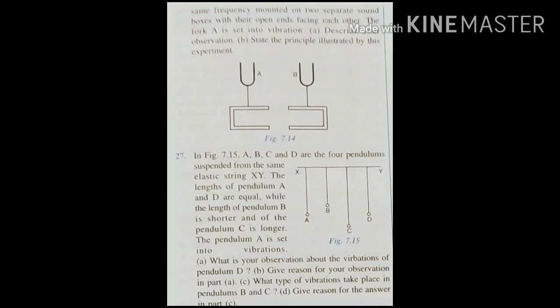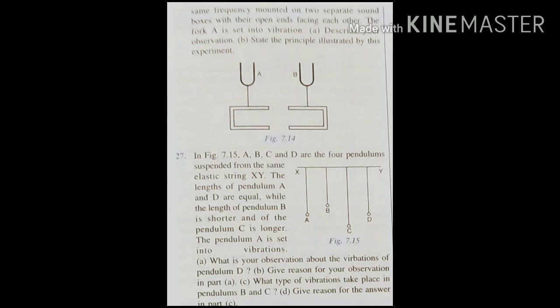Now we will discuss two questions from the exercise. This is question number 26, exercise 7b. In this question, there is a diagram of two tuning forks A and B of the same frequency mounted on two separate sound boxes with their open ends facing each other. The fork A is set into vibrations. Describe your observation, they are asking, and state the principle illustrated by this experiment. On which principle is it based?